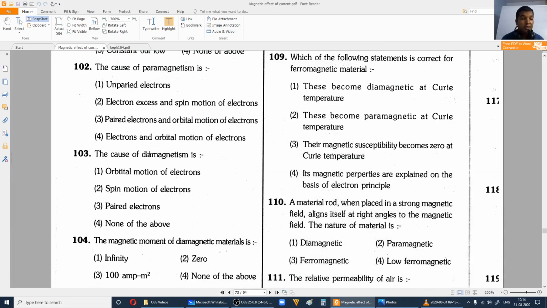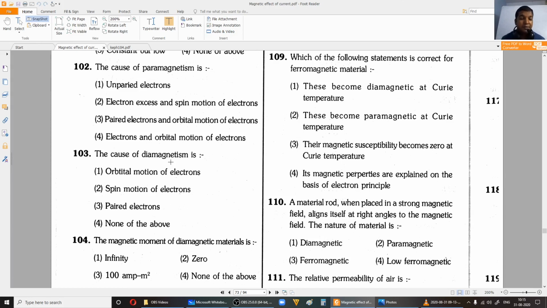Now the next one: the cause of diamagnetism is orbital motion of electrons, spin motion of electrons, paired electrons, none of the above. Okay, so you are keeping a diamagnetic substance in an external magnetic field. Now what happens there? In the absence of an external magnetic field, the net magnetic moment of an atom will be zero, because due to paired electrons you have the net spin magnetic moment to be zero and the net orbital magnetic moment to be zero.